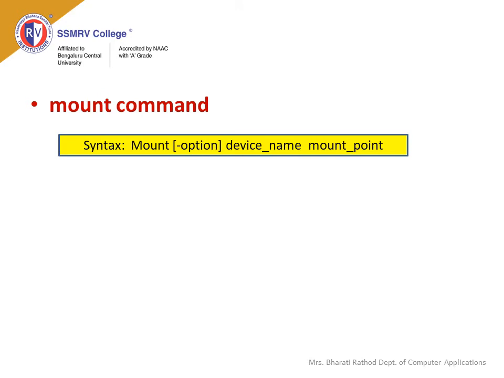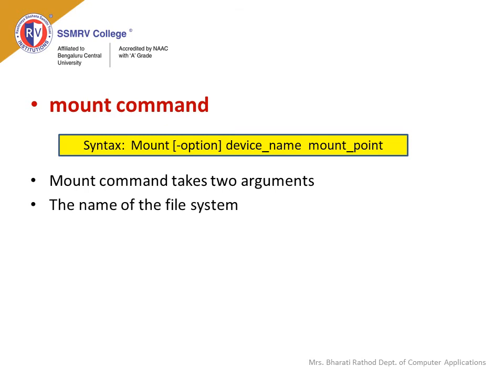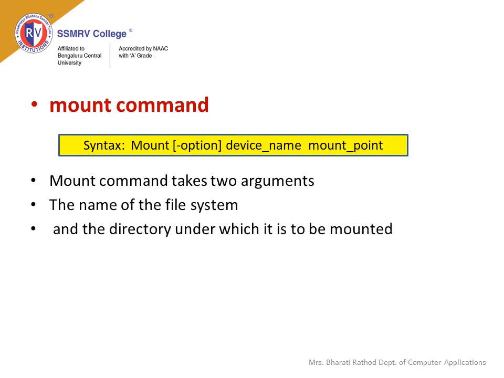Syntax: mount device name mount point. The mount command takes two arguments, the name of the file system and the directory under which it is to be mounted. Before mounting, an empty directory must be created in the file system. The root directory of the new file system needs to be mounted on this directory.